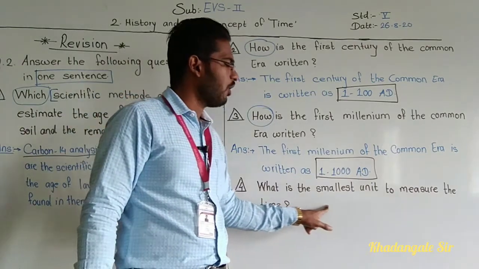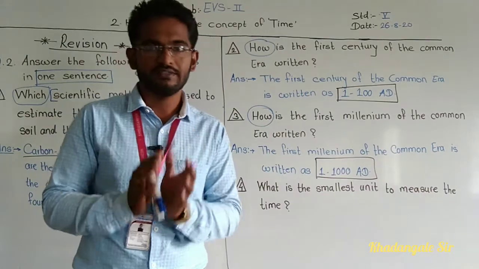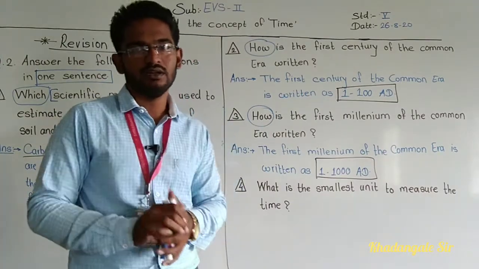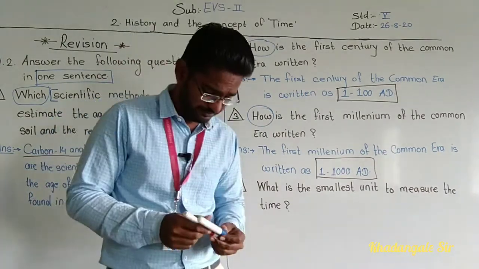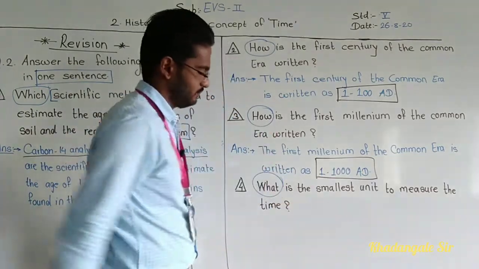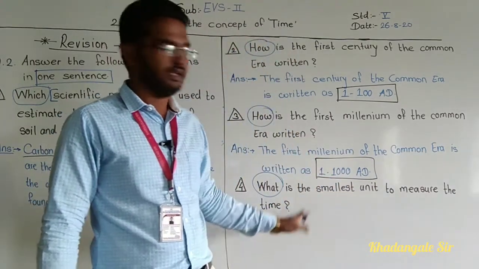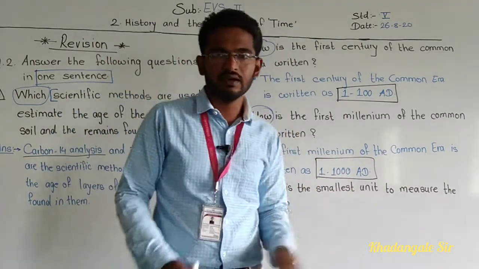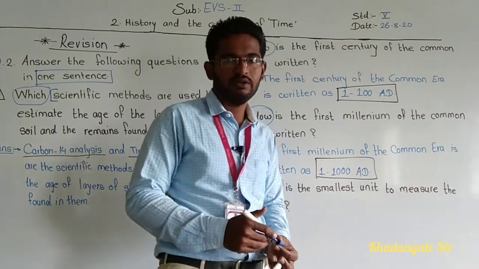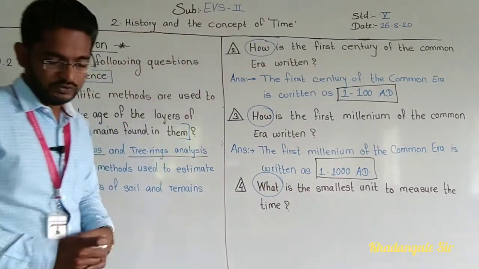Now next one, fourth question. What is the smallest unit to measure the time? What is the smallest unit to measure the time? Here also simple thing. What are we going to remove? What. Then the remaining question as it is we will write down, and then on the place of what we will write your answer. Replacement we have to give answer. Okay, I'll rough here and then I'll explain you the answer.